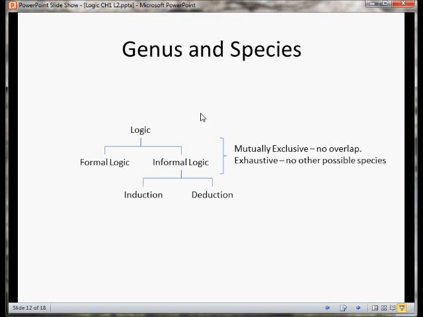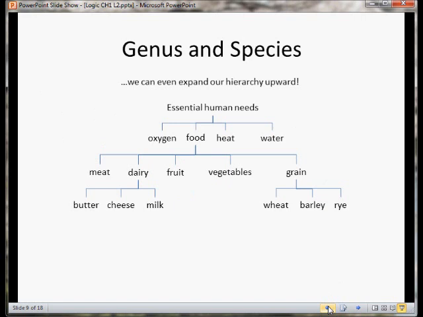There's no other possible species that could go on that chart. And they are mutually exclusive. There is no overlap. In our previous table, when we looked at dairy products, well, there may be some other dairy products. So this is not necessarily an exhaustive species list of dairy products. This is not an exhaustive species list of food.